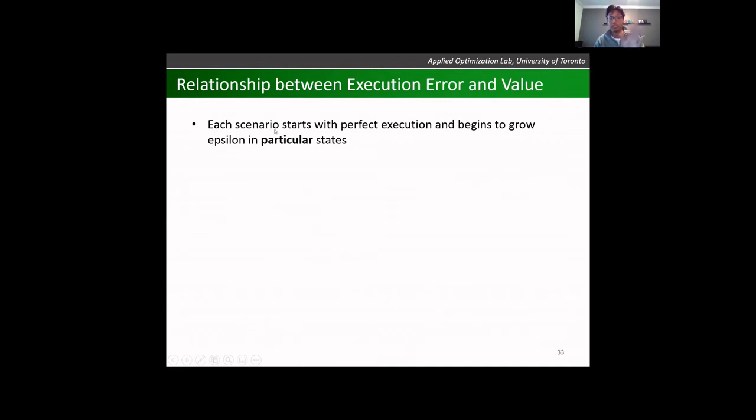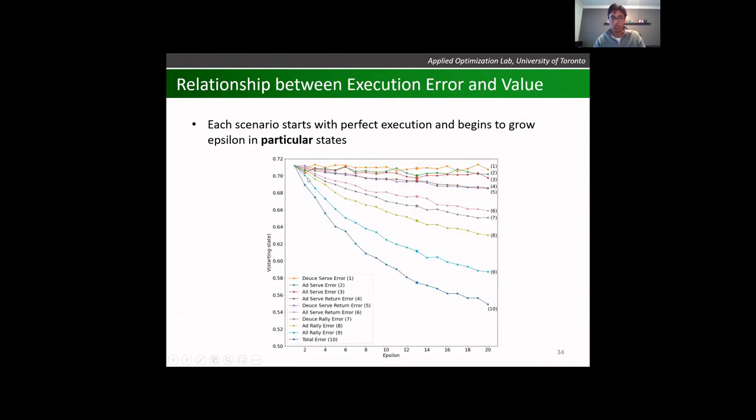And so now I'm going to explain the relationship between the two. Each scenario that I'm going to talk about starts with perfect execution and then begins to grow epsilon in particular states. To walk through this image, on the y-axis I have this catch-all metric, and on the x-axis, epsilon. And these are the different scenarios that I'm evaluating of where error is added. All of them start with perfect execution in all states, and this bottom dark blue line corresponds to me adding error on every state. So this is the total error line.